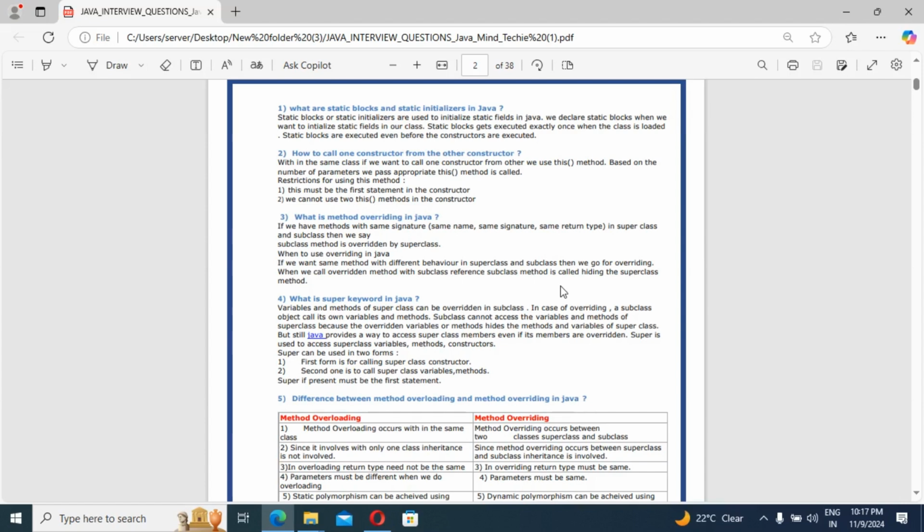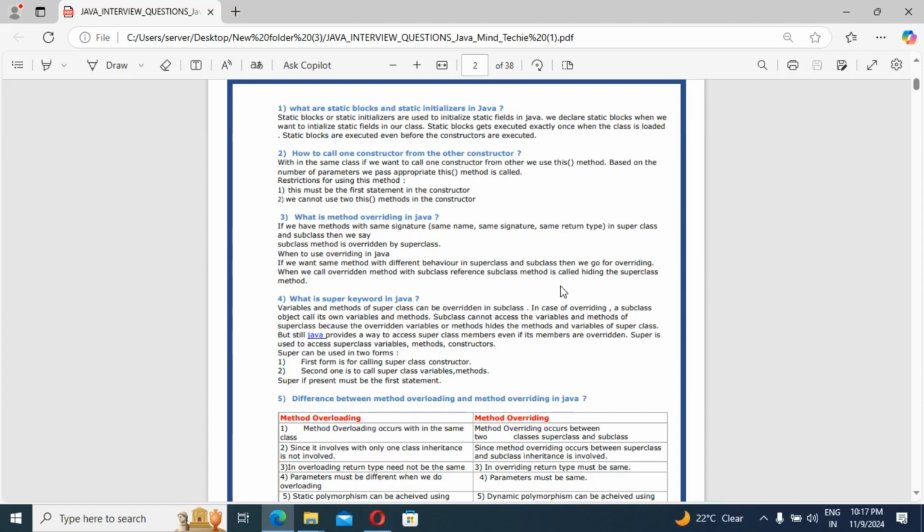There are restrictions for using this, guys. First, this must be the first statement in the constructor. First thing we keep in mind. Then second thing, we can't use this in a method other than the constructor. With the help of this, we can call one constructor from the other constructor.